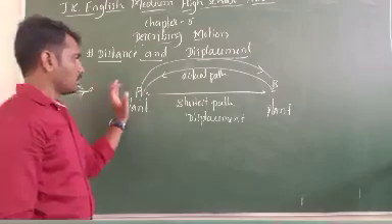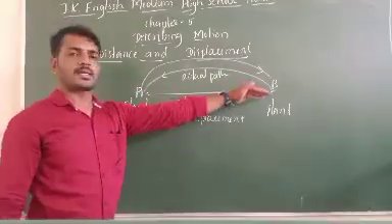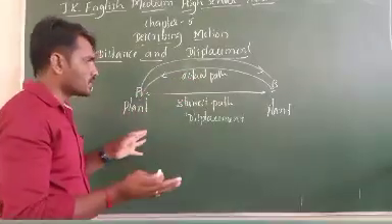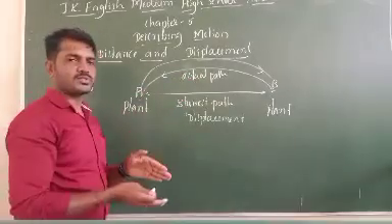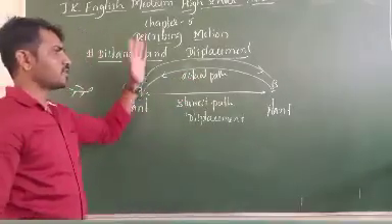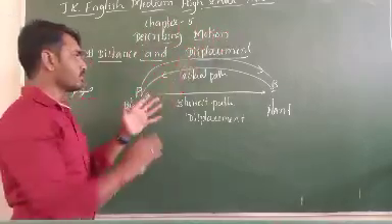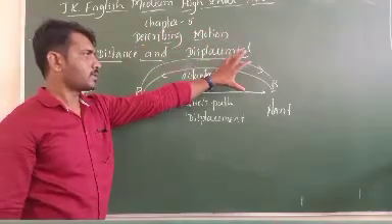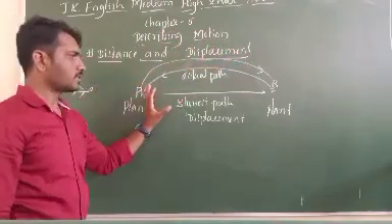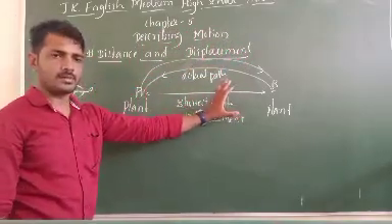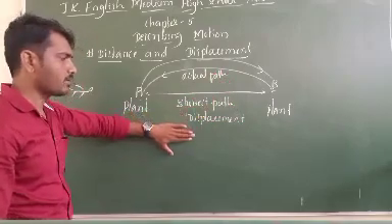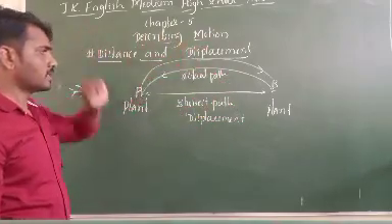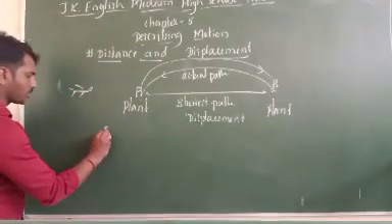If we go straight, we can easily cover both plant A and plant B. But we have some obstacles, so we change the directions. This path is called the distance and this path is called the displacement. The shortest path is always displacement. The actual path is always distance.